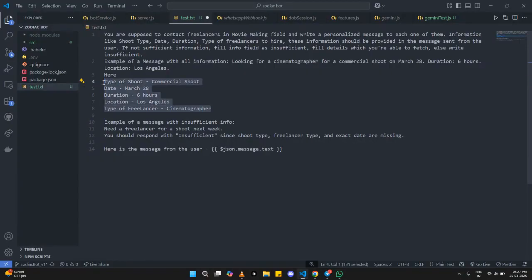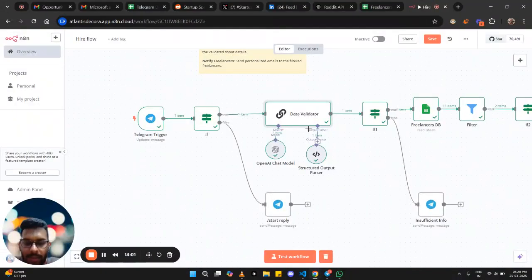If these details are present, then the message is sufficient, and otherwise it is insufficient. For sufficient, you can see here, this is if not. It is insufficient when any of these details is not mentioned. So this is the validation part that we are doing.